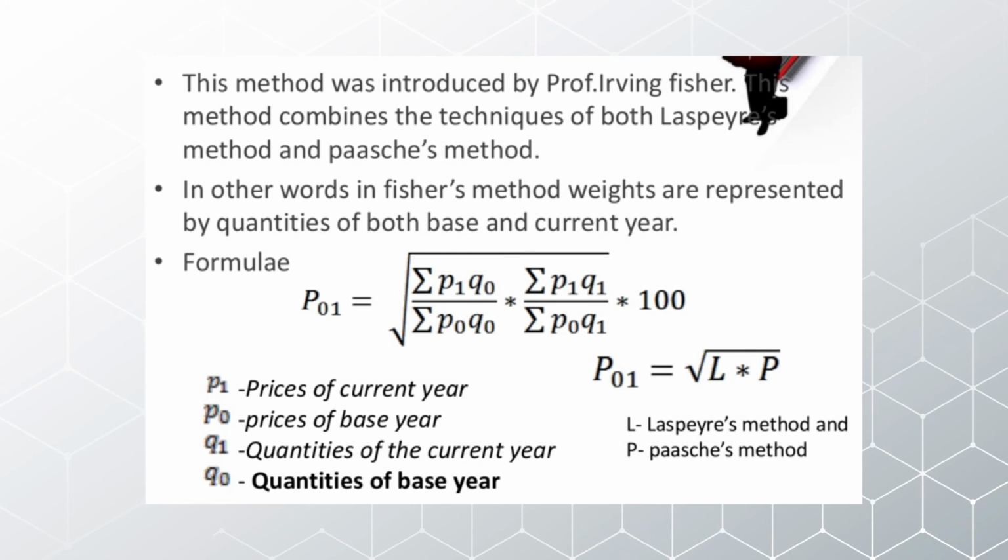So this Fisher formula is basically a combination of the Laspeyres and Paasche methods, where P1 is the price of the current year, P0 is the price of the base year, Q1 is the quantity of the current year, and Q0 is the quantity of the base year. One of the methods was focusing on the price, the other on the quantity, but the Fisher method is a combination of both. While formulating it, we first calculate the Laspeyres and Paasche methods, and then take the square root of that, which can give us a very appropriate figure.